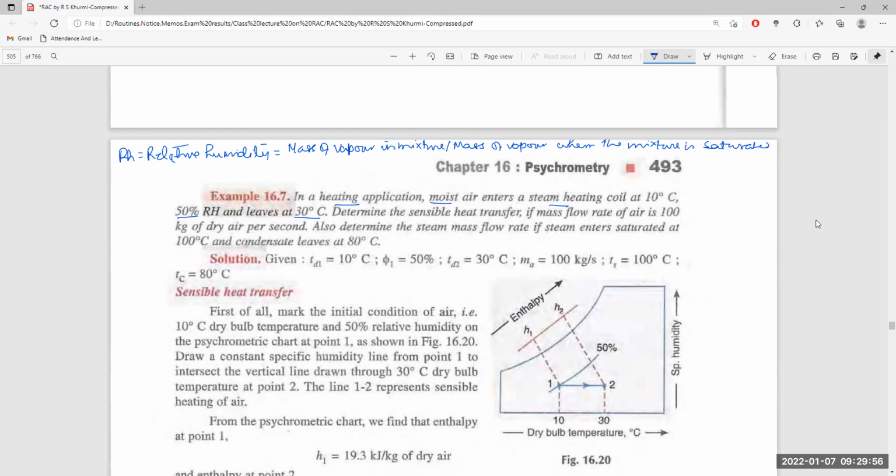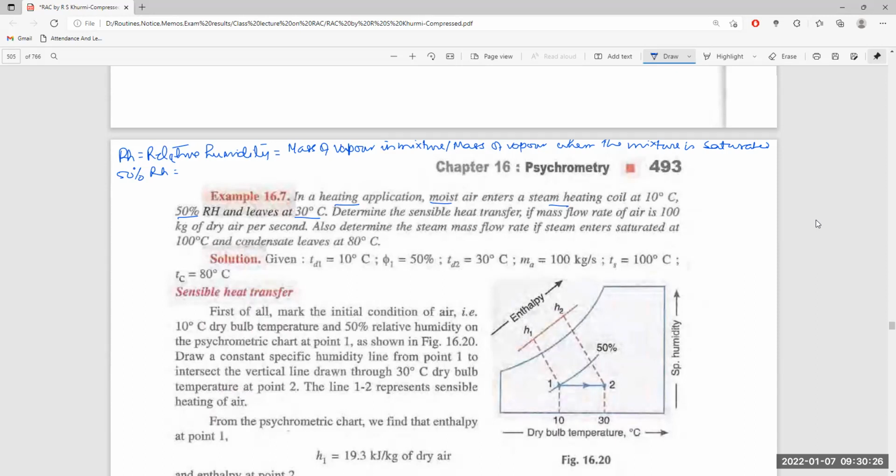So 50% RH means that the amount of moisture present in the mixture will be 50% of that when it is fully saturated.